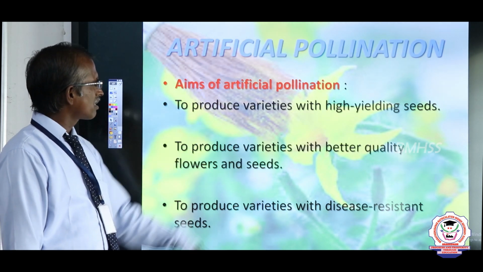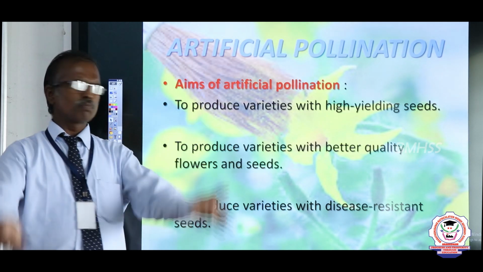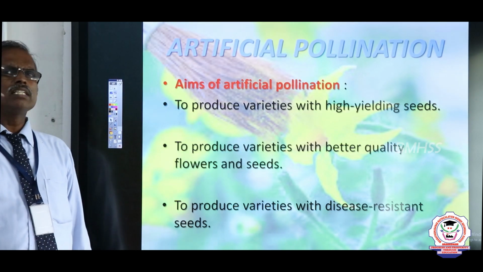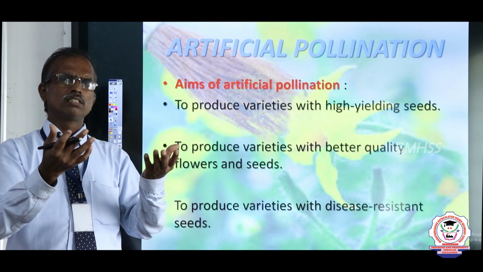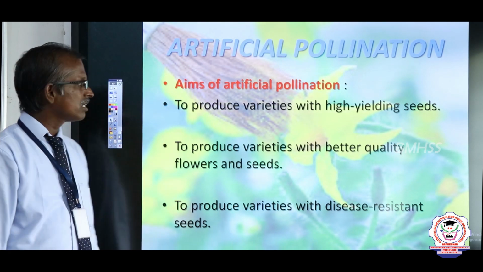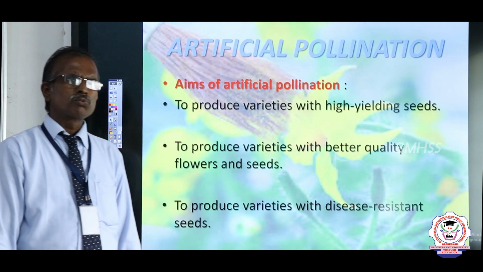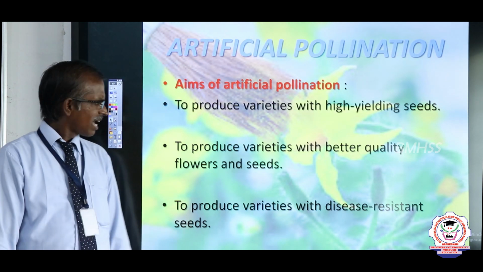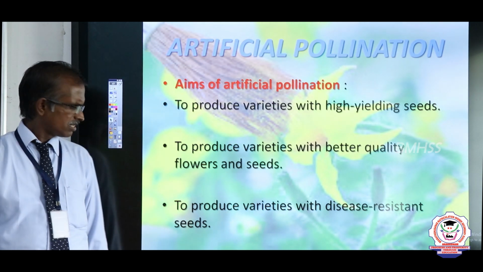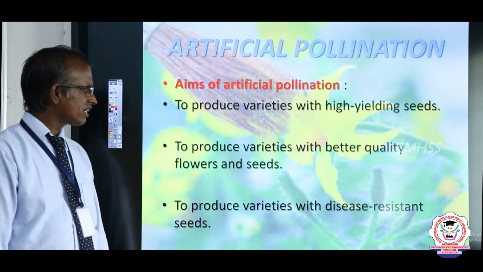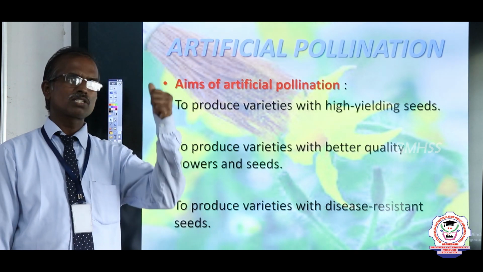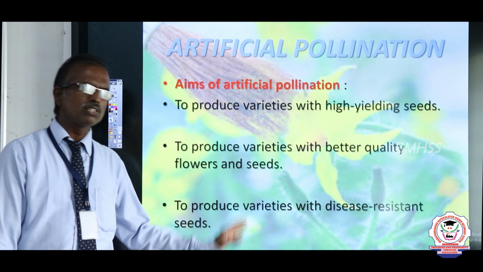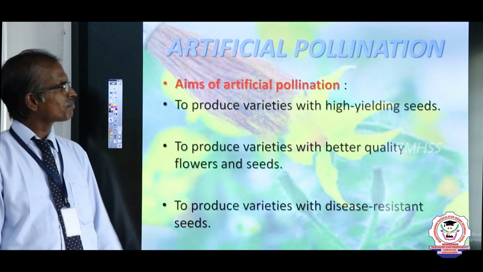The aim of artificial pollination is to produce varieties, especially high yielding varieties, more yielding. Next, to produce varieties with better quality of flowers and seeds. The next is to produce varieties with disease resistant stamina. Such seeds can be produced by this technique, artificial pollination.